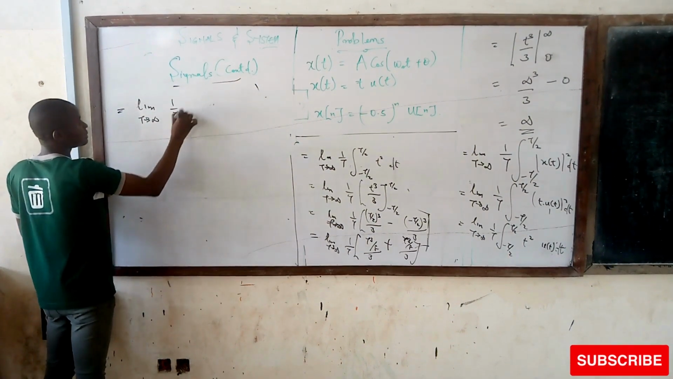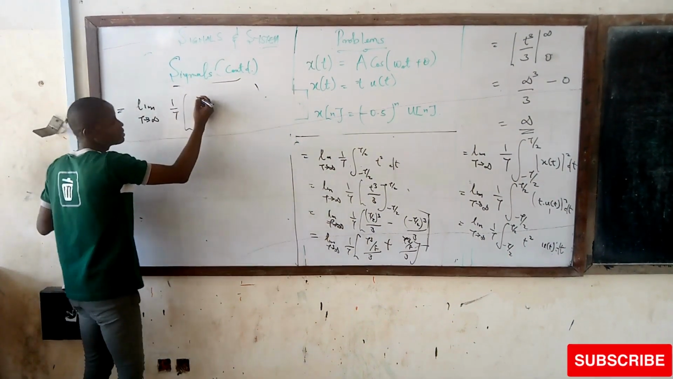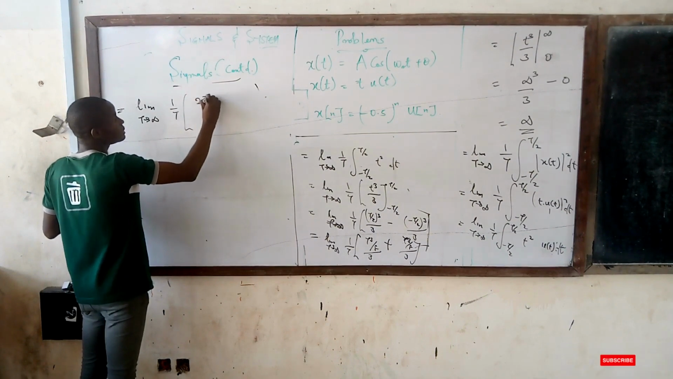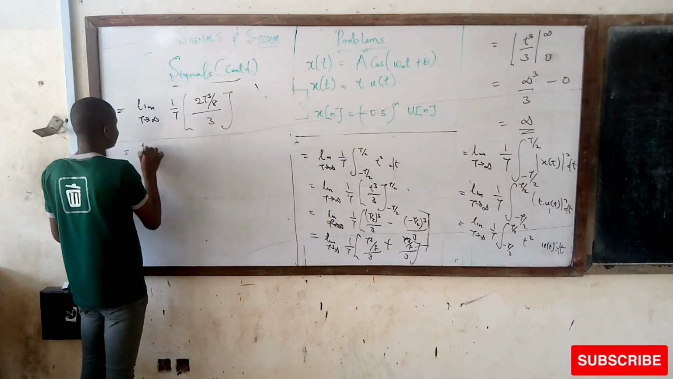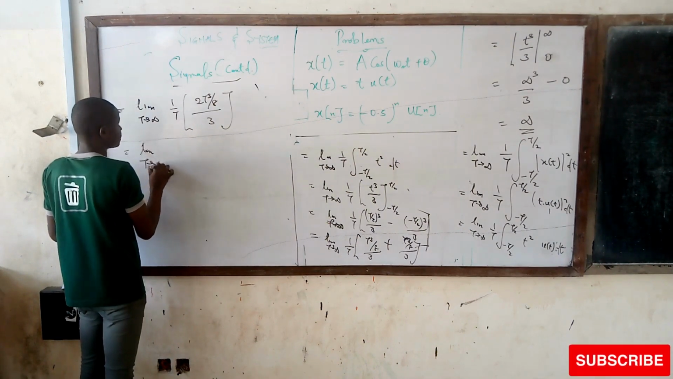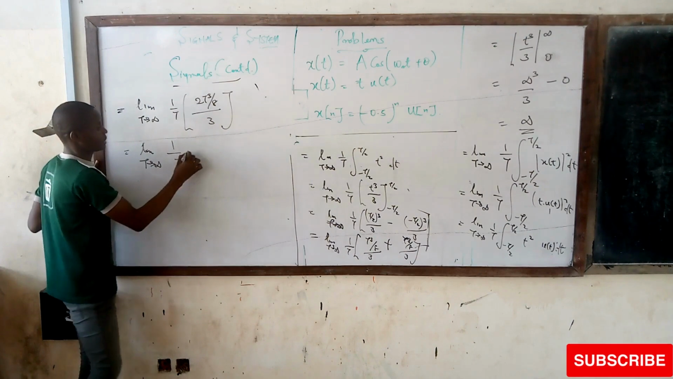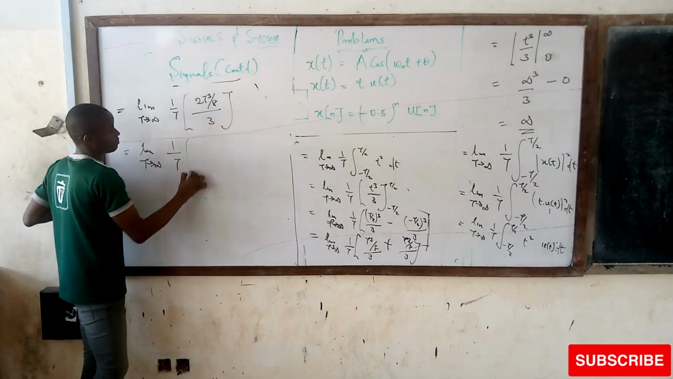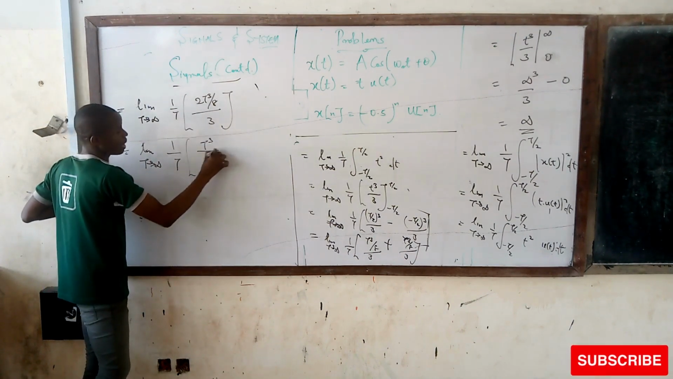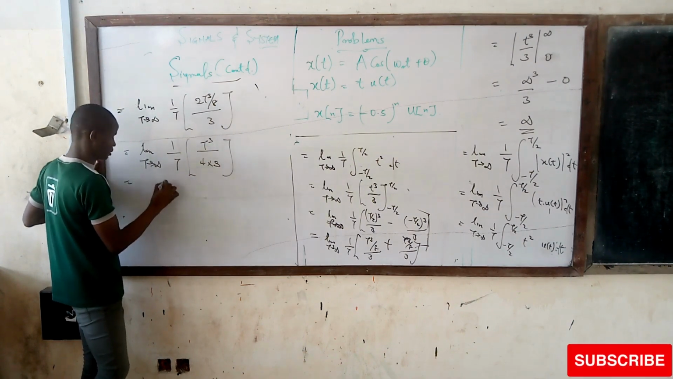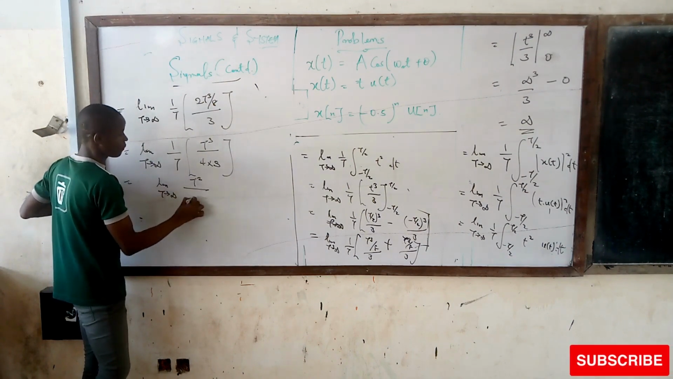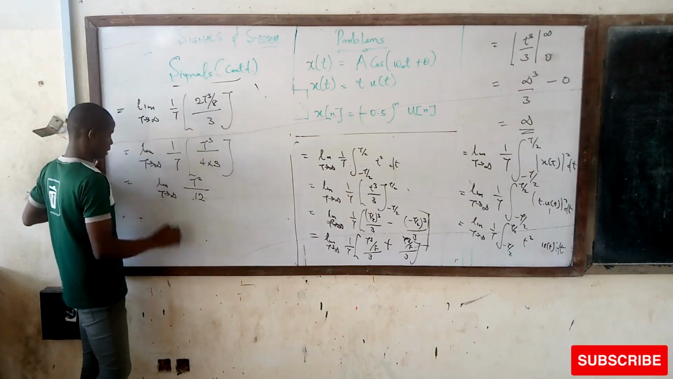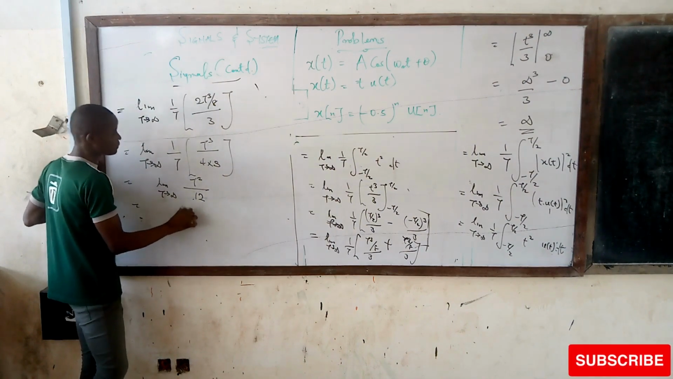Then we can say 1 over t multiplied by this is going to be 2t over 8 over 3. Then this is going to be limit t tends to infinity of 1 over t times t over 4 times 3, which gives the limit as t tends to infinity of t squared over 12. And finally, this is going to be infinity again.